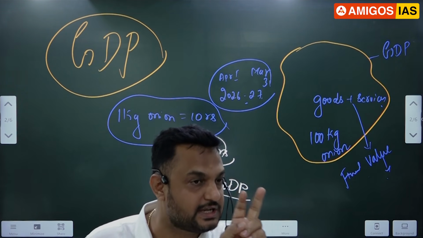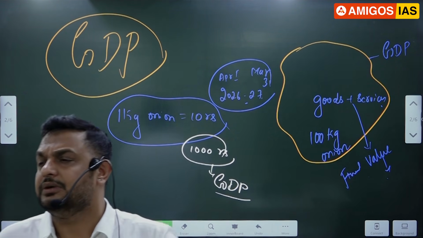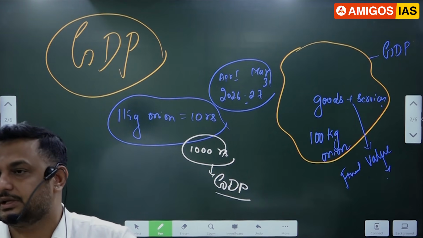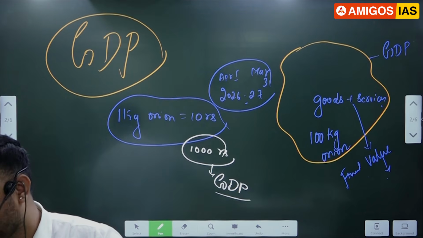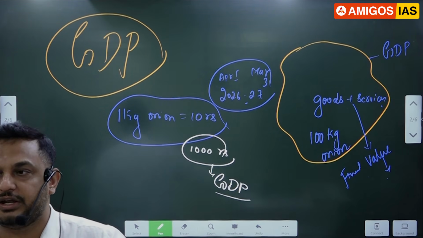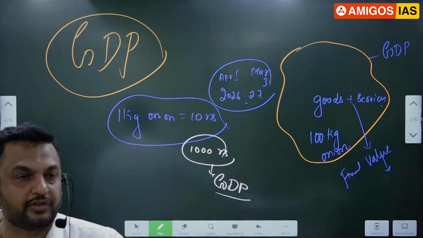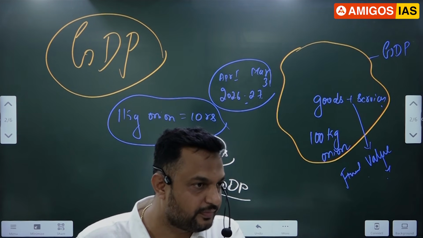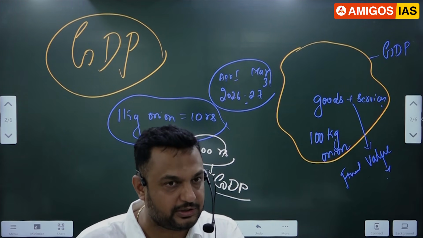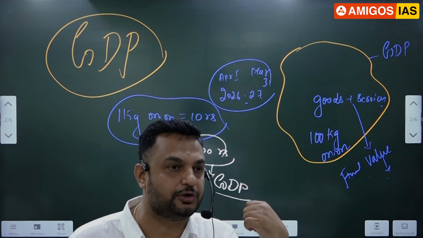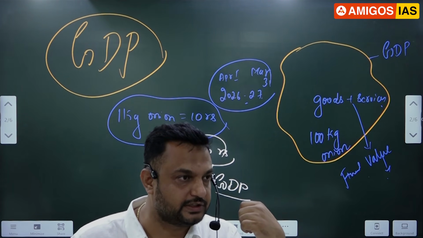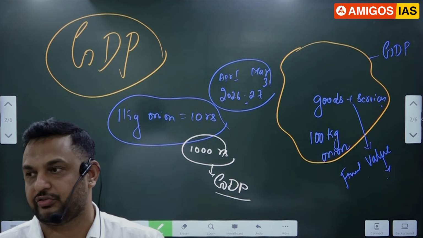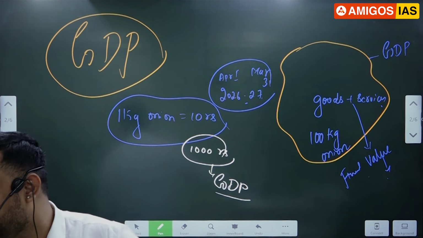Second one. When the NSO calculates the GDP, on what basis do they calculate it? Not only in India, all over the world, there are three methods used to calculate the GDP. I'll discuss this once again, but for the time being, let me complete and move on towards your recession, depression and everything. One is called the production method, second is the income method, and third is the expenditure method.